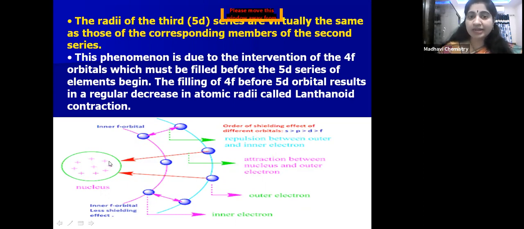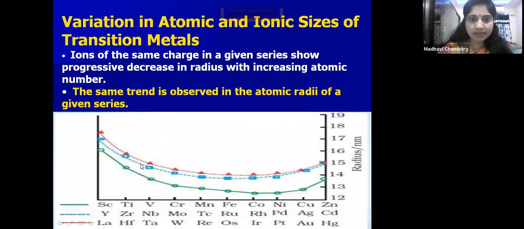So 5d series elements have a smaller size when compared with 3d and 4d series. Is that clear, children? You can see the difference between 3d and 4d is large, whereas 4d and 5d series elements have only a little difference because of lanthanoid contraction.